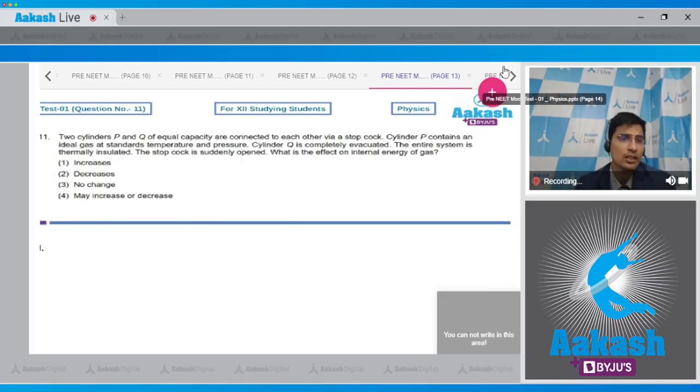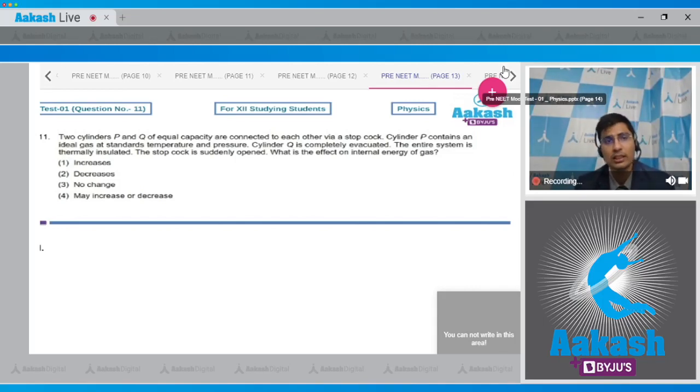Question 11. Two cylinders P and Q of equal capacity are connected to each other via a stopcock. Cylinder P contains an ideal gas at standard temperature and pressure. Cylinder Q is completely evacuated. The entire system is thermally insulated. Now the stopcock is suddenly opened. What is the effect on the internal energy of the gas?